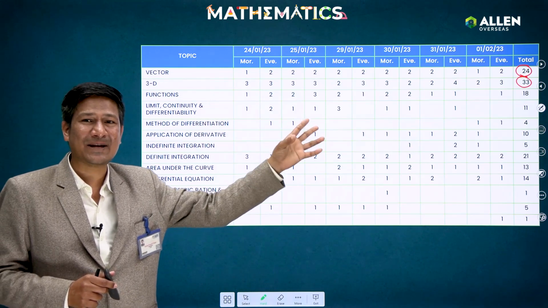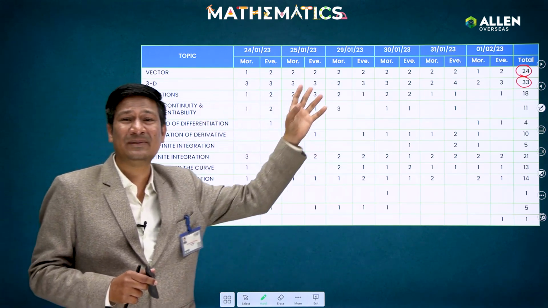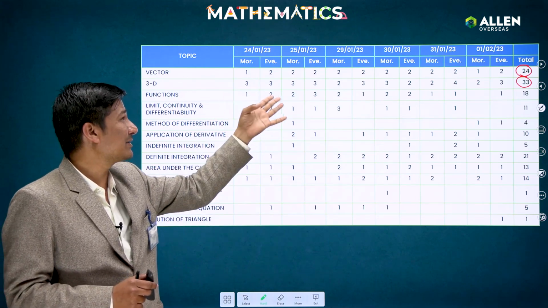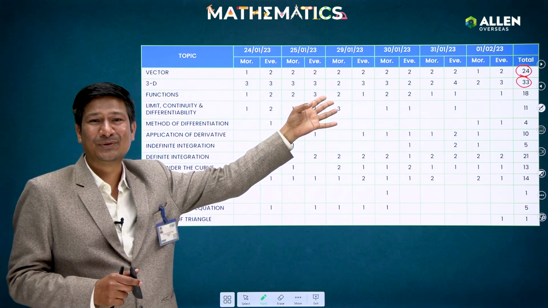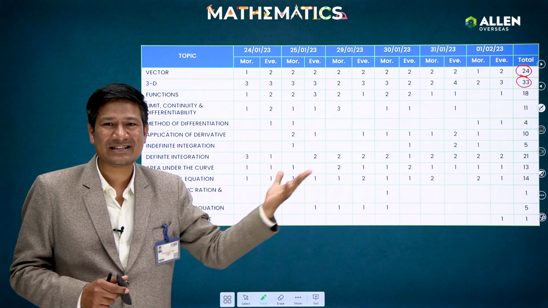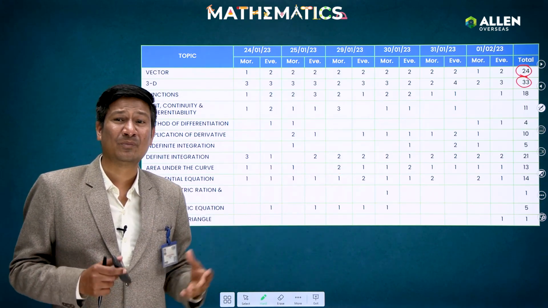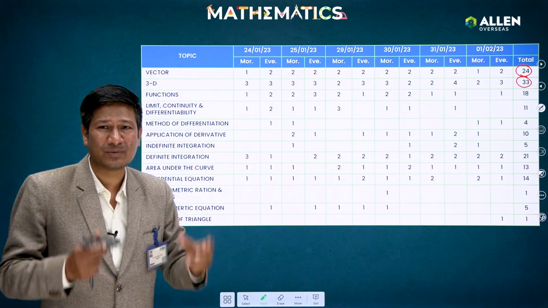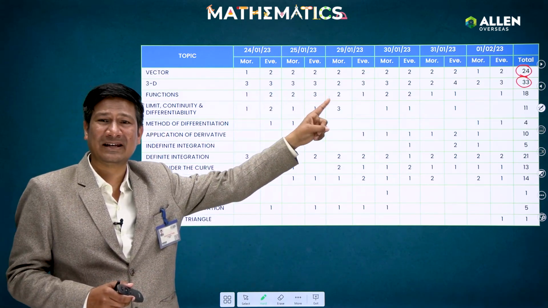Yes, these are the easy chapters, and questions from these chapters will be there in your exam. This year also, from 3D, even in some shifts, 3 questions were asked. So really it's not a very typical chapter, and definitely you will be able to score more from this chapter. So if you are targeting the upcoming JEE Mains, put more emphasis mainly on these two chapters.